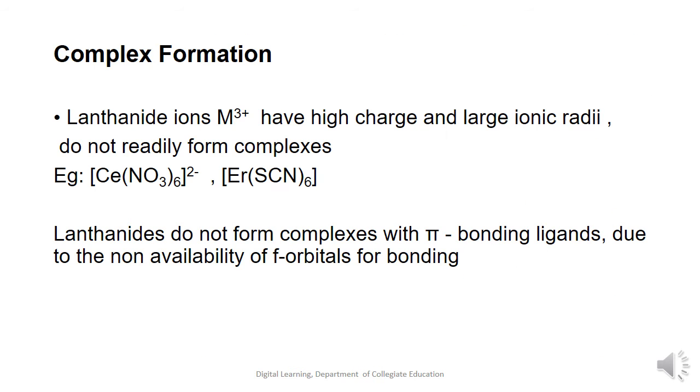The next general characteristic in this session about the inner transition elements is the complex formation. As we know, the complex contains the central metal ion and a number of ligand molecules surrounded to the central metal ion. The lanthanide ions, that is the M3+ ions, have a high charge density, and they also have large ionic radii. This is the reason why they do not readily form complexes.